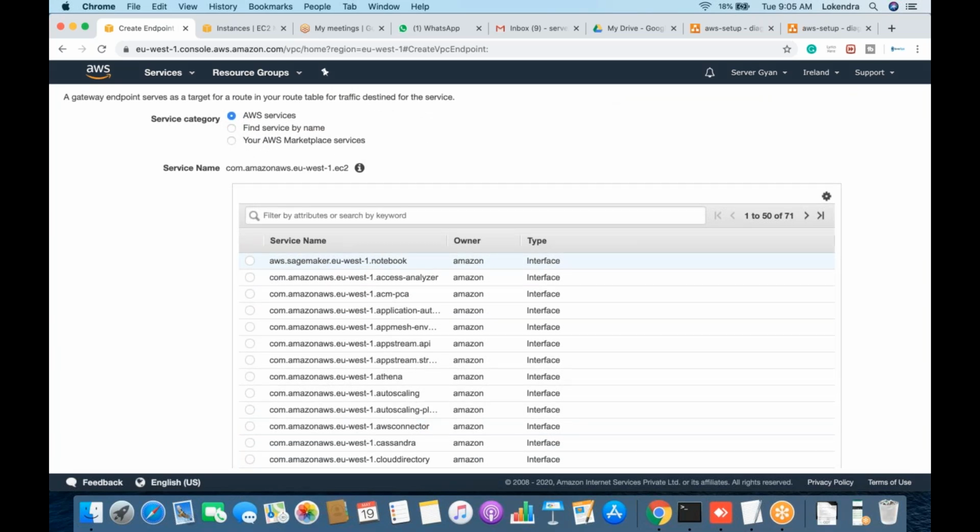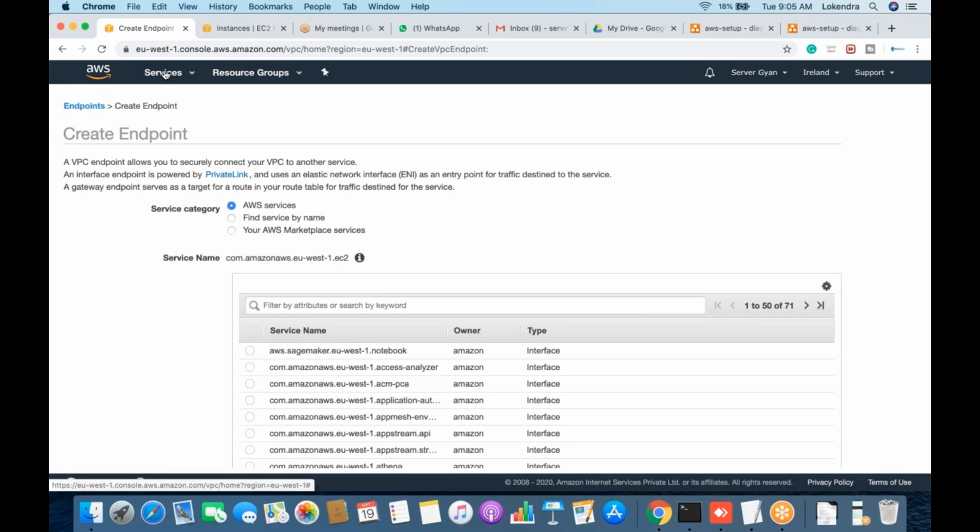Yeah, got it. Thank you. Cool. Why do we need a VPN connection?